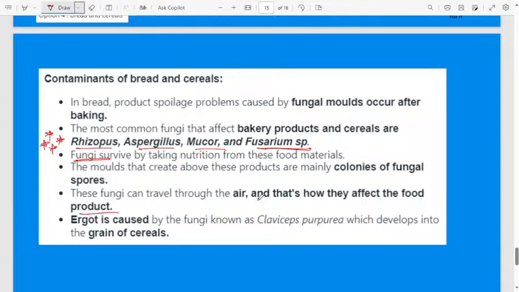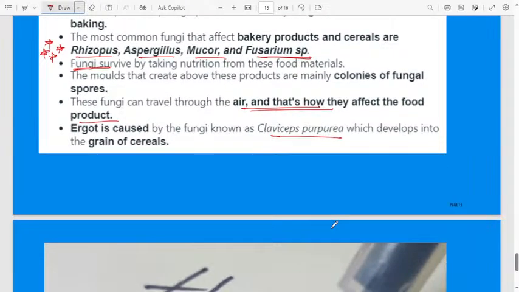How can the fungus spread? Even the fungus can travel in the air. You can observe that some foods exposed to the air get affected, and some foods that are stored closed also get affected. Ergot is caused by fungi known by these names, which develop in the grain of cereals. Even cereals get destroyed.